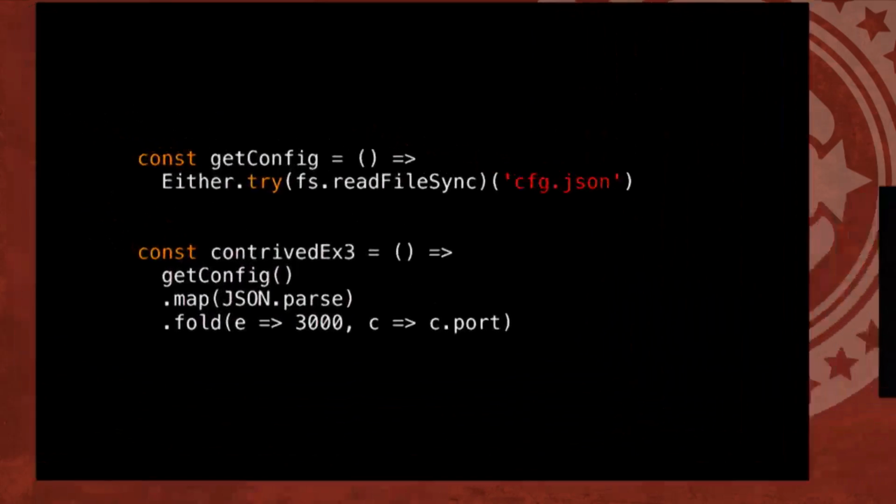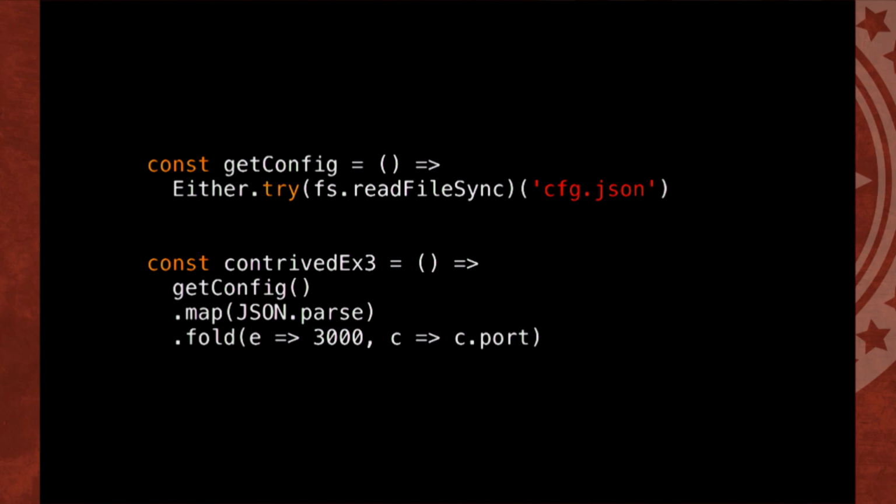And the thing I said about safer programs, go back to contrived example number 3. If I'm a caller of getConfig, that used to return me the file contents, and I could just ignore the error. But now it returns me a left or a right. And if I want to get to the file contents, I have to map over it, and then I have to fold down to get it out. So by doing this, I've forced the caller of getConfig to handle that error, and that makes safer programs. So you're doing this at construction time, not just getting blindsided at runtime.